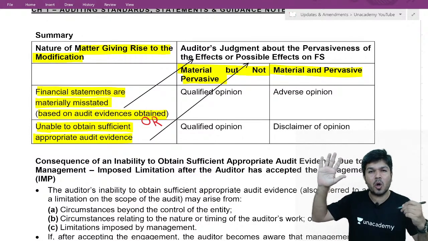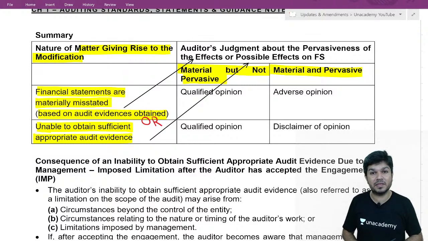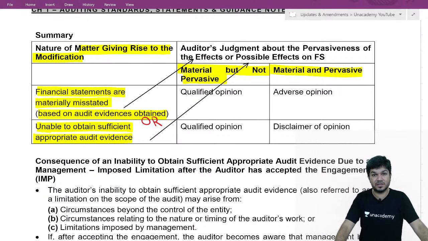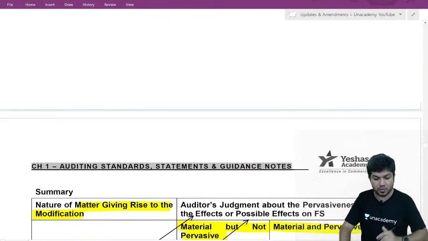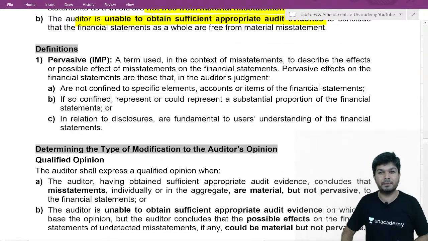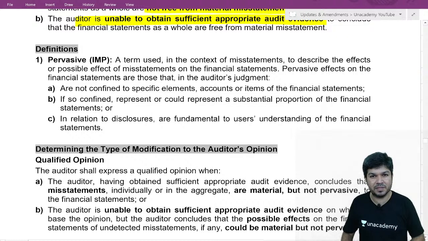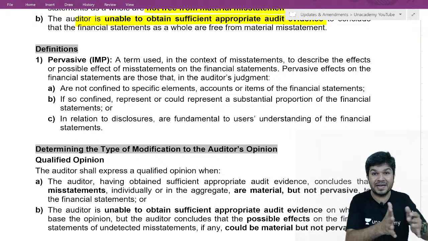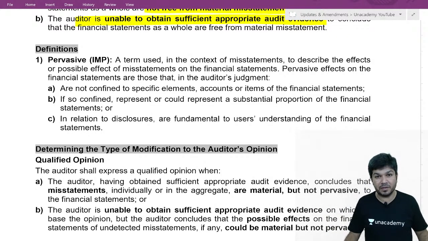Material but not pervasive. Now, sir, what is pervasive? What do you mean by the word pervasive? Material is something which influences the decisions of users. What is pervasive? Just go up, there's a definition. Dictionary meaning of pervasive: it's not at one place, it's spread at many places. So pervasive is something not confined to a single element, item of account or account balance.